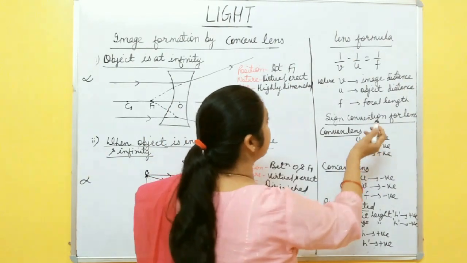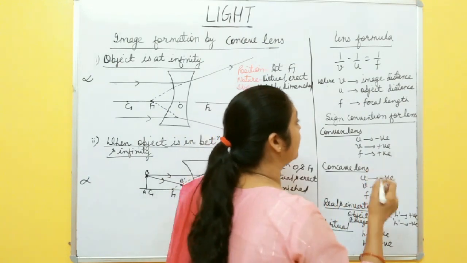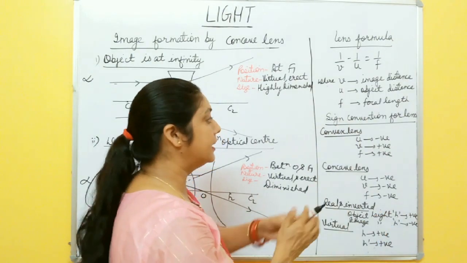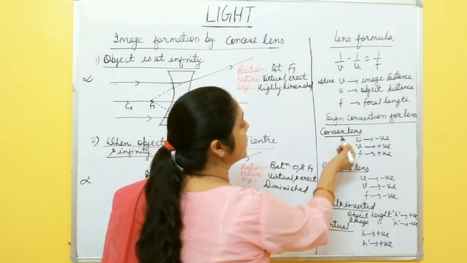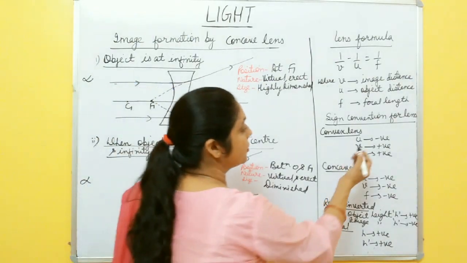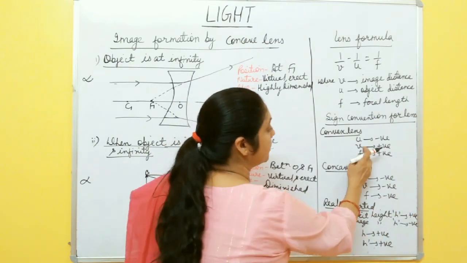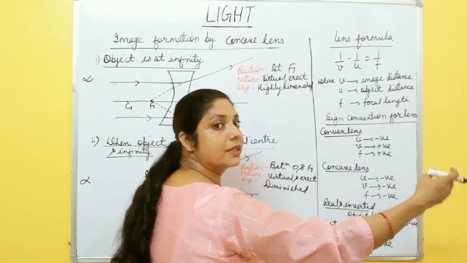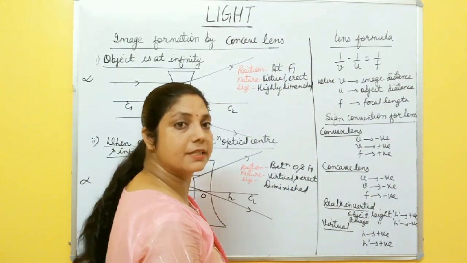Now you must remember the sign convention for the two types of lens, concave and convex lens. Anything which is right of the optical center, you always take positive, and anything which is left of the optical center, you always take as negative. So in case of this convex lens, the object is always kept to the left of the optical center, so it should be negative. Image is always formed to the right of the optical center, so it should be positive. And the focus is also on that side, so focal length is positive in case of convex lens.